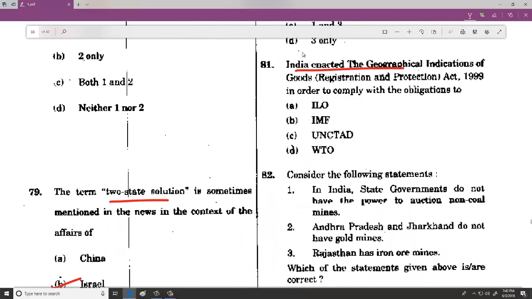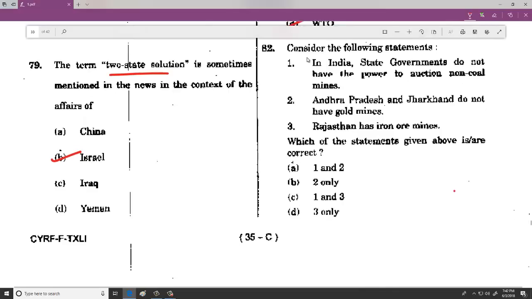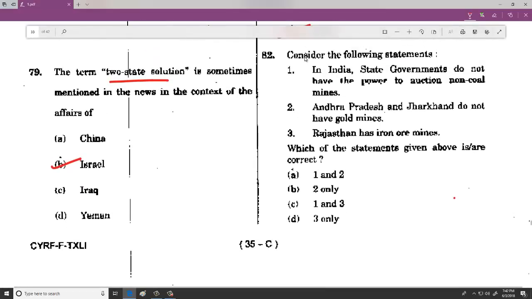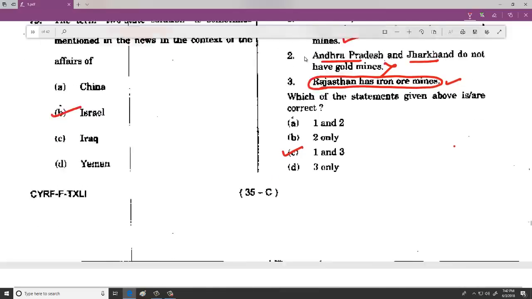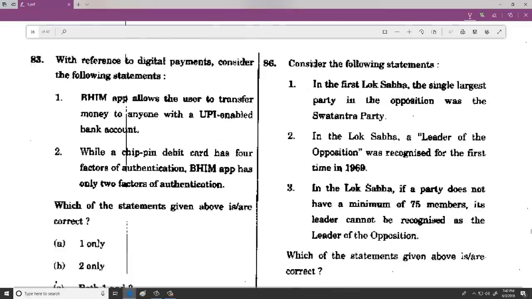81 is a direct question, the geographical indications, WTO, minimum common sense you can answer. Yes, whoever is aware that Rajasthan is actually part of the peninsula will be aware that some iron ore mines will be present. Andhra Pradesh and Jharkhand have gold mines, so the statement is wrong. And the state governments do not have the power to auction is also correct. So the statement 1 and 3 are correct. That is 82. C is correct. Directly picked from India yearbook.